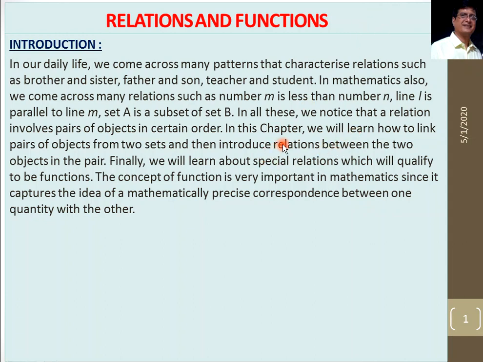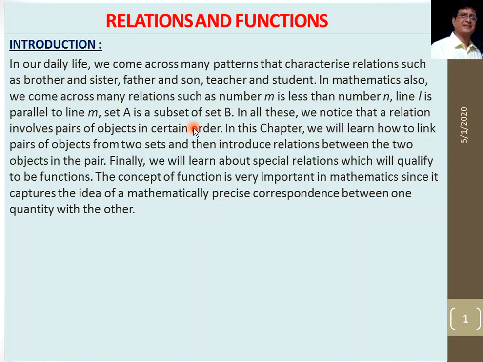And then some special relation called a function. Some special relations qualify for the function because all relations are not functions. Again, the concept of function is very important because this function gives the idea of correspondence between one quantity with the other.